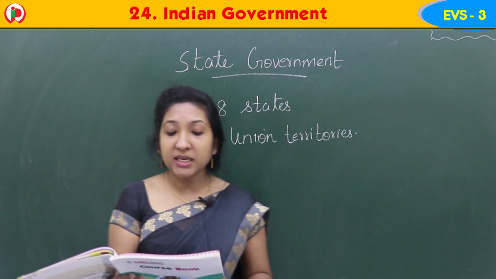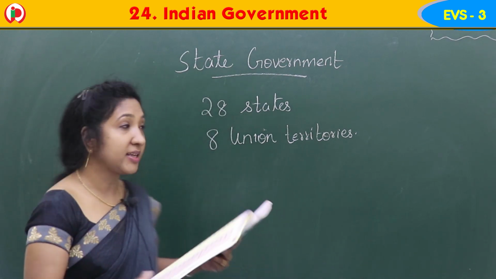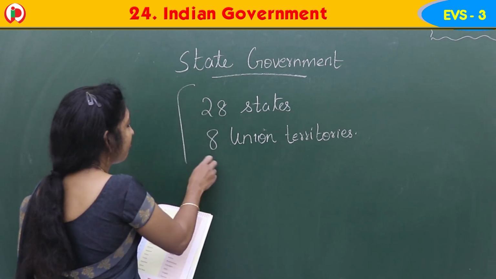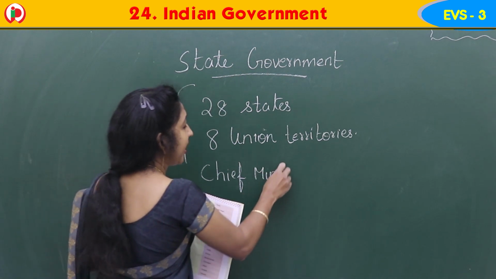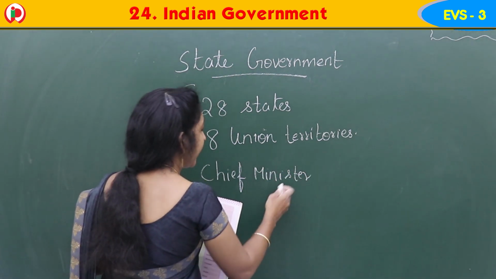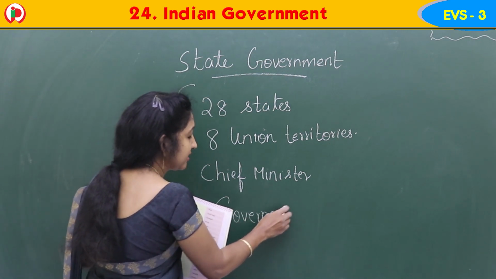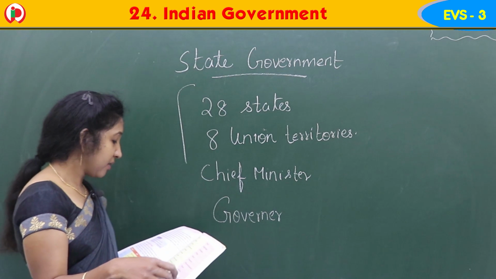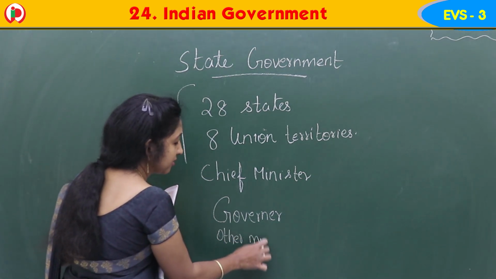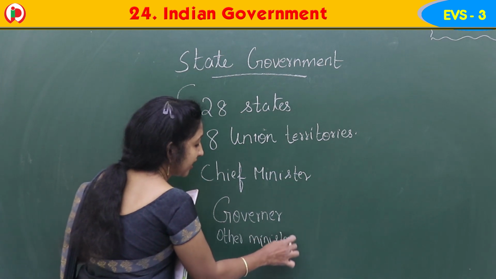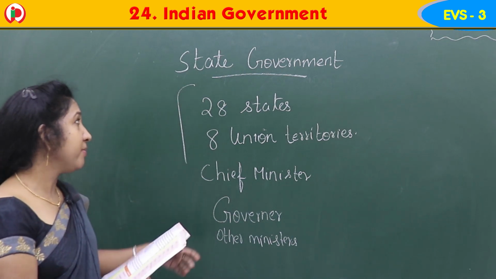The chief minister, governor, other ministers and officers form the state government. So the state government includes the chief minister. Each state has a chief minister. He is the head of the state. Then we have the governor for the state, who has the highest authority in the state. Then other ministers also we have. Other ministers and officers, they all form the state government.